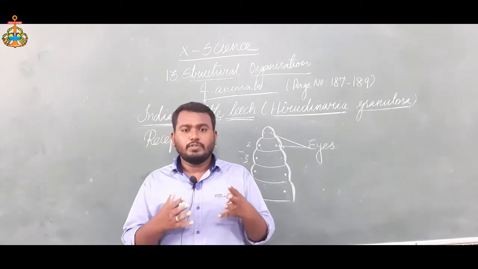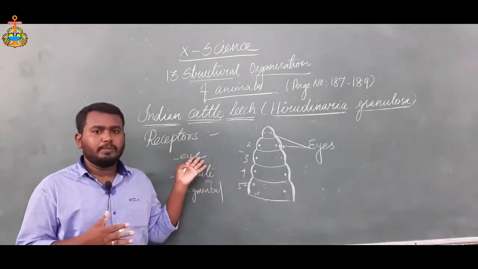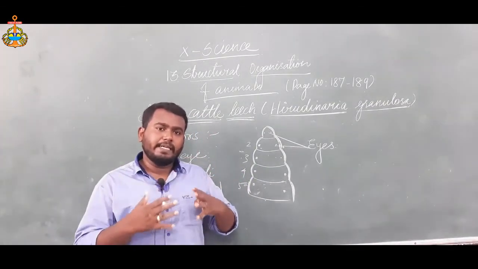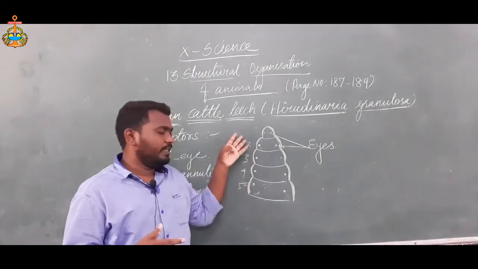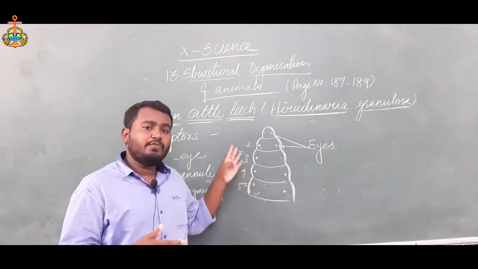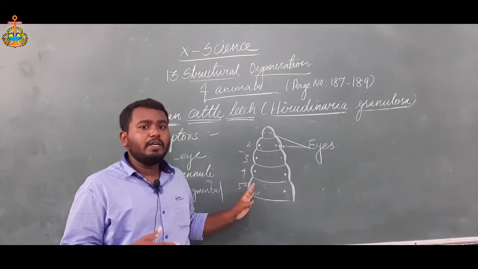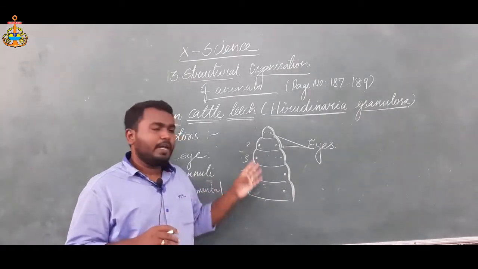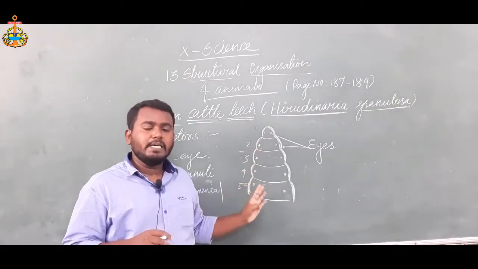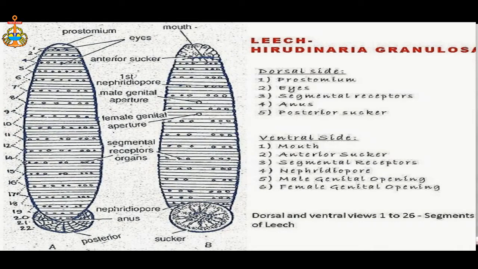So what is the first receptor? The eye is the first receptor. The eyes of the leech are present in the first 5 segments of their body. There are 5 pairs of eyes, that means 10 eyes, in the first 5 segments. And each segment bears a number of sensory projections called receptors.